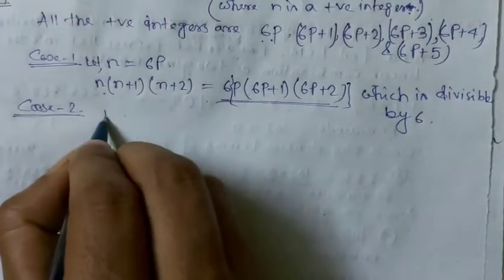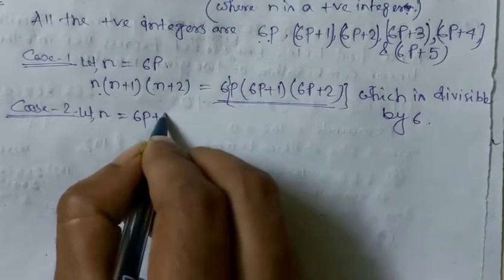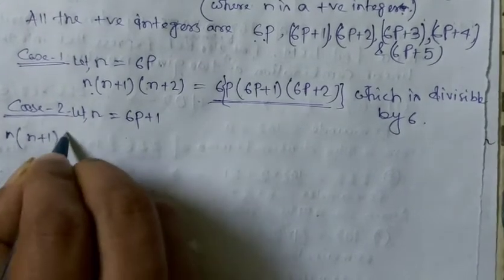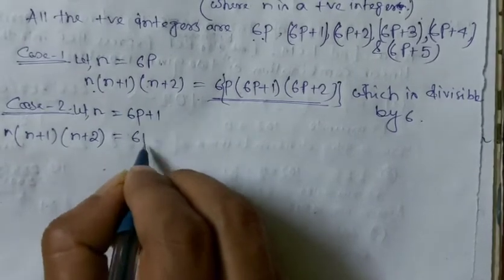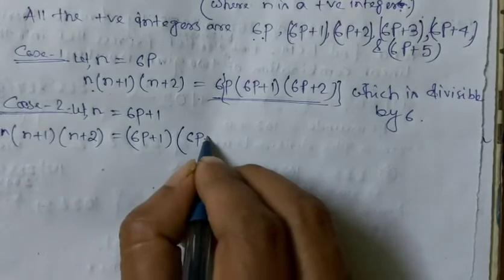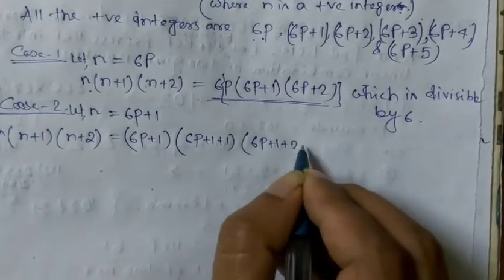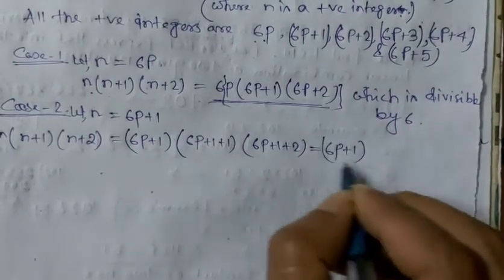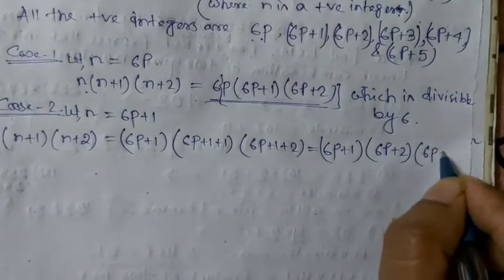In this case we have to consider n, the value of n is 6p plus 1. So then the value of n into n plus 1 into n plus 2, what is the value of this? So in place of n we have to put 6p plus 1. Then n plus 1, that means 6p plus 1 plus 1, then 6p plus 1 plus 2. So the product is 6p plus 1 into 6p plus 2 into 6p plus 3.